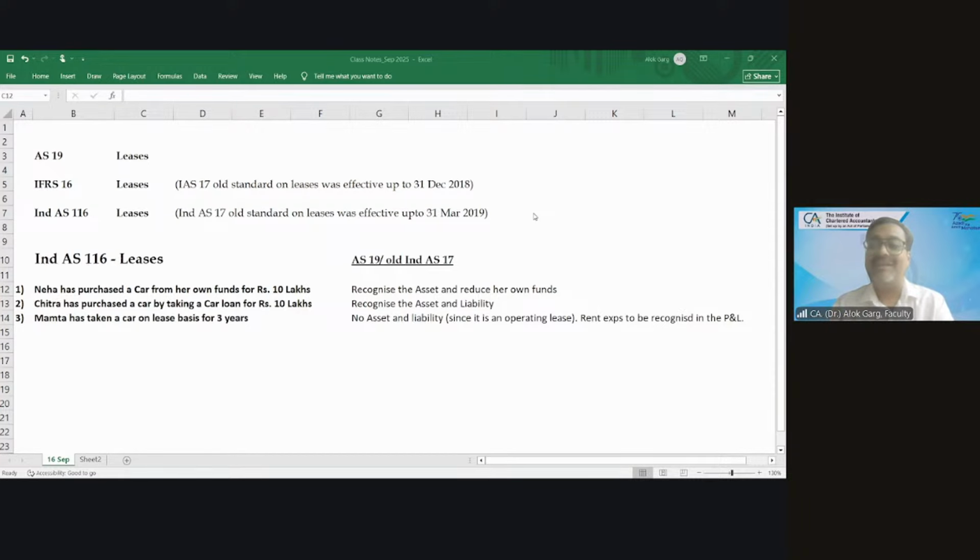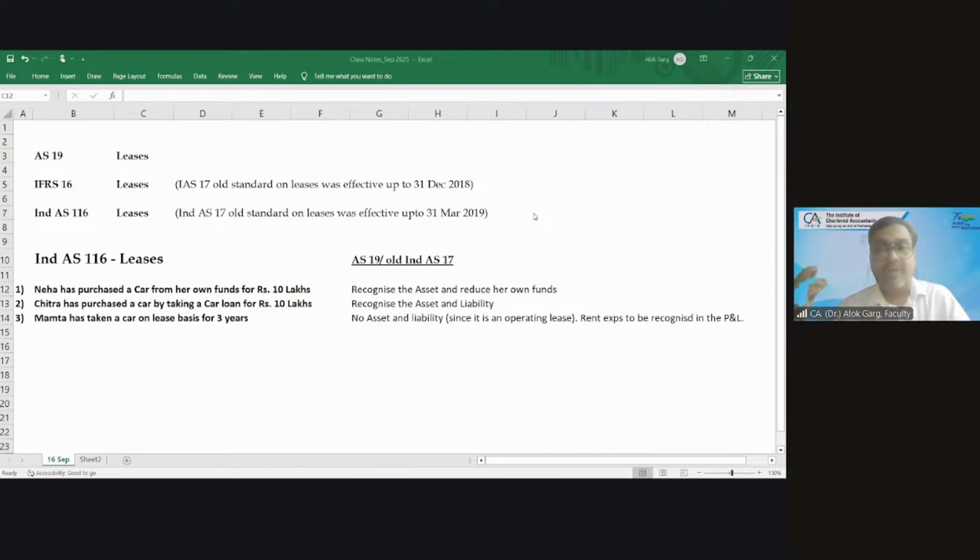So friends, with that, in 2005 and 2008, the brainstorming on the lease accounting standard was started globally.